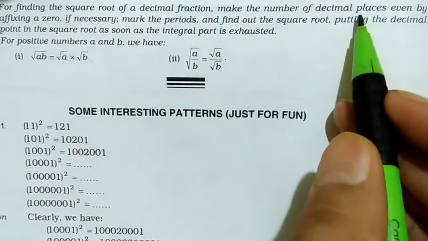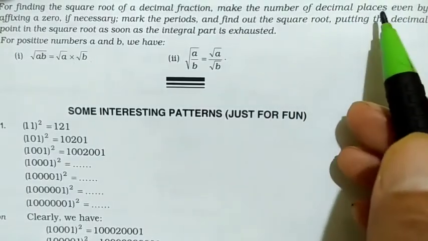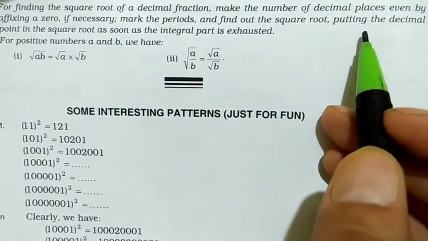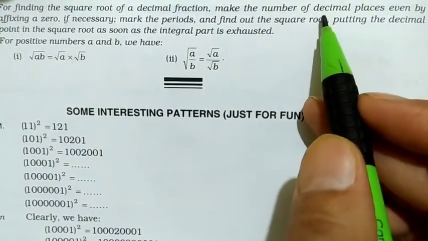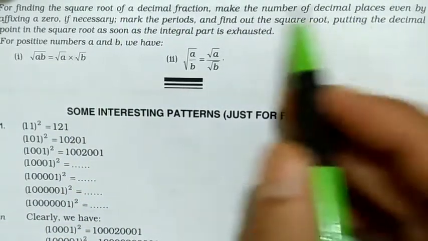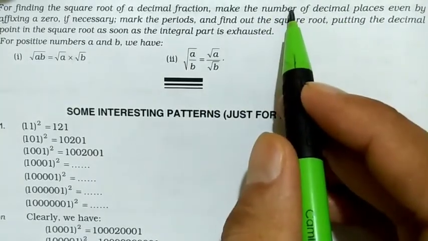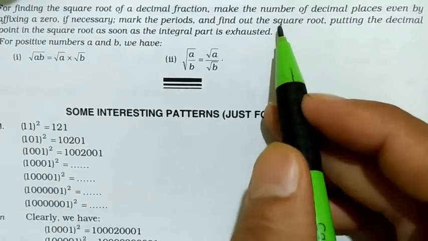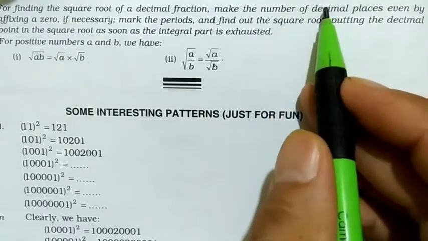If the number of digits after decimal are odd, make it even just by putting zeros. Like you have to find the square root of 23.5. So what you will do? You will write 23.50, because after decimal there was only one digit, so make it an even number of digits, means 50, so 2 digits now.